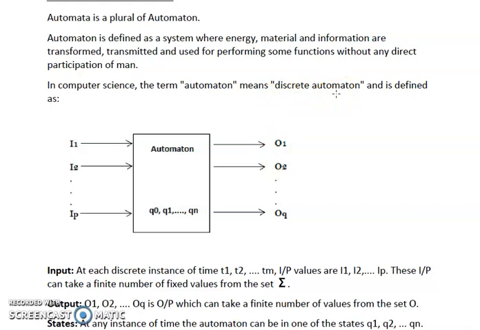Let's take an example. Suppose we are using a washing machine. So in our washing machine, what is the input? The input is a dirty cloth. Now the dirty clothes are provided as the input. Initially we are at state Q0. So initially we haven't provided anything to our washing machine. We have just plugged it into the switch and it has started its functioning.